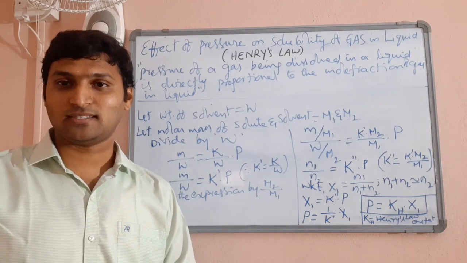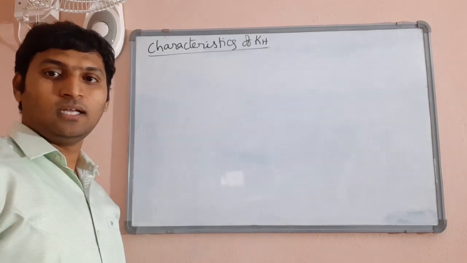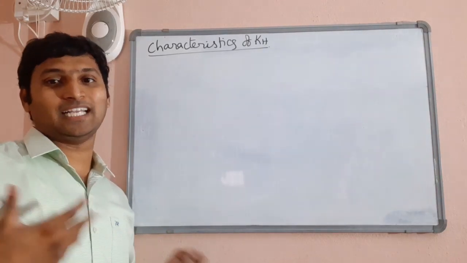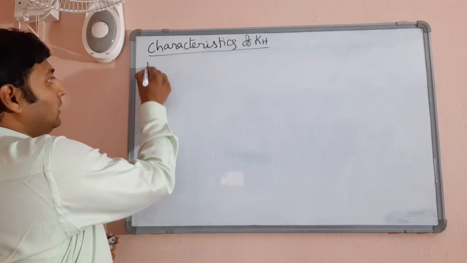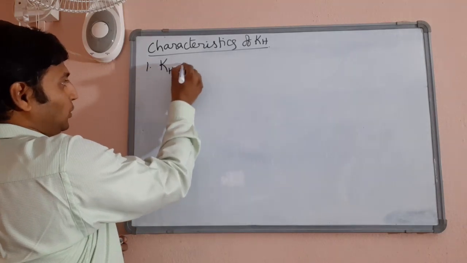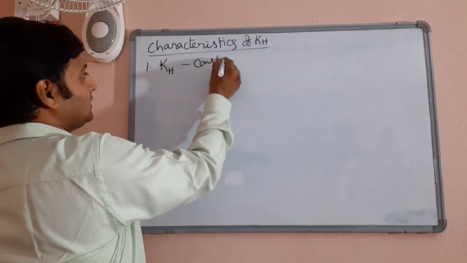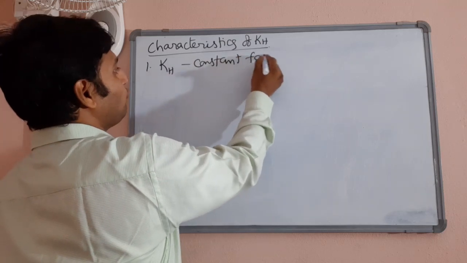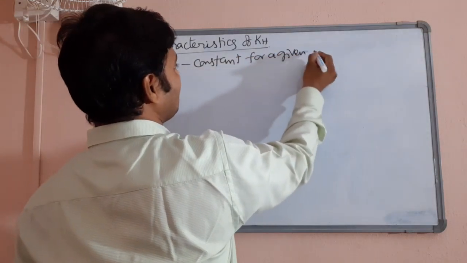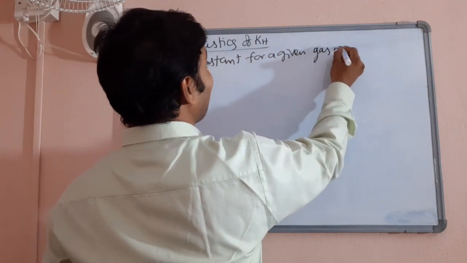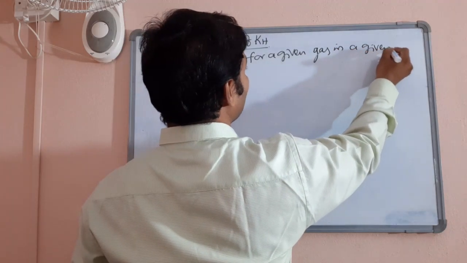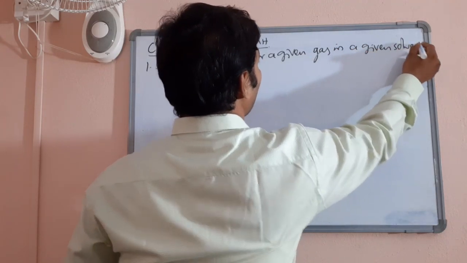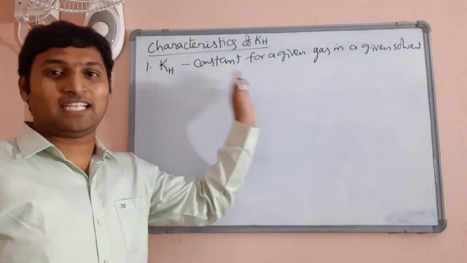Let us go to all these things. Okay. Let us understand and get to know KH more. See, KH value is constant for a given gas in a given solvent. Means, please understand, if the solvent changes, even the KH value also changes.